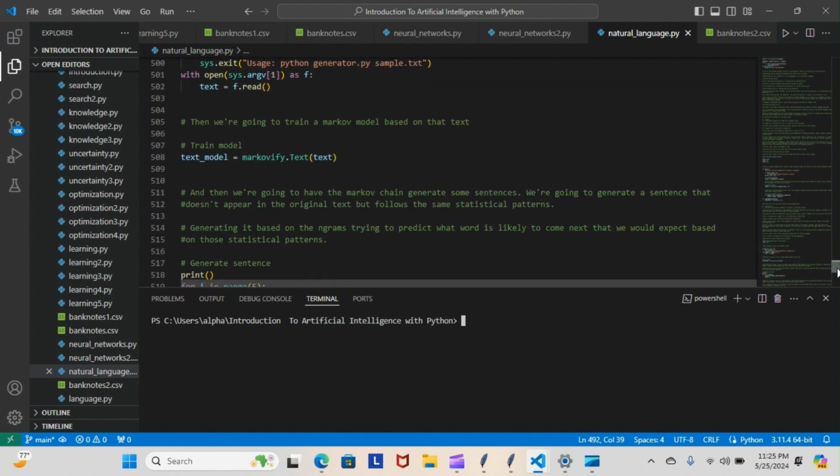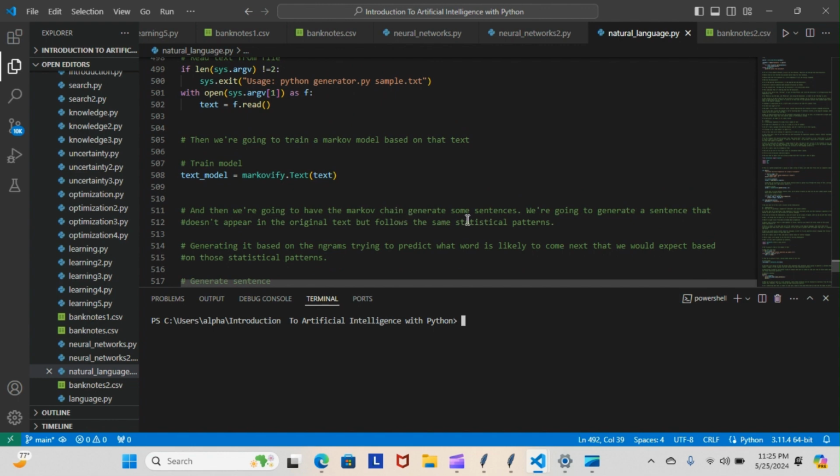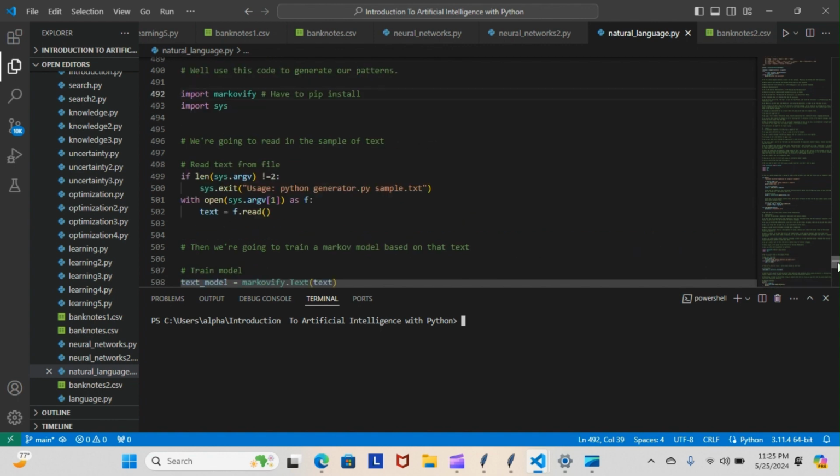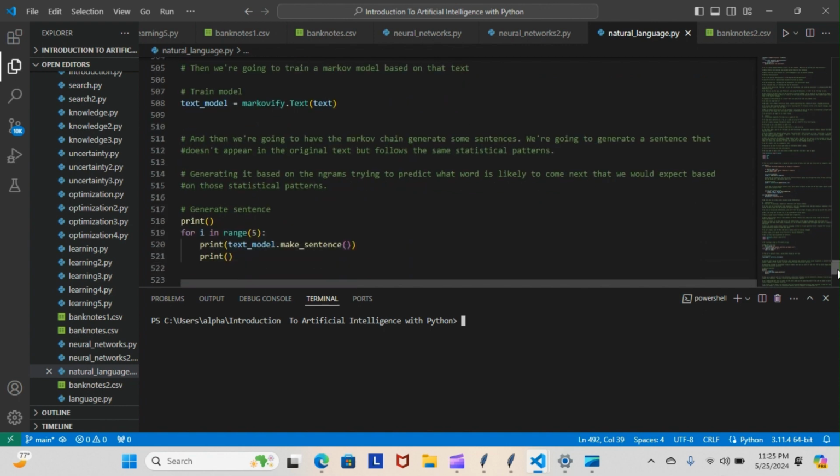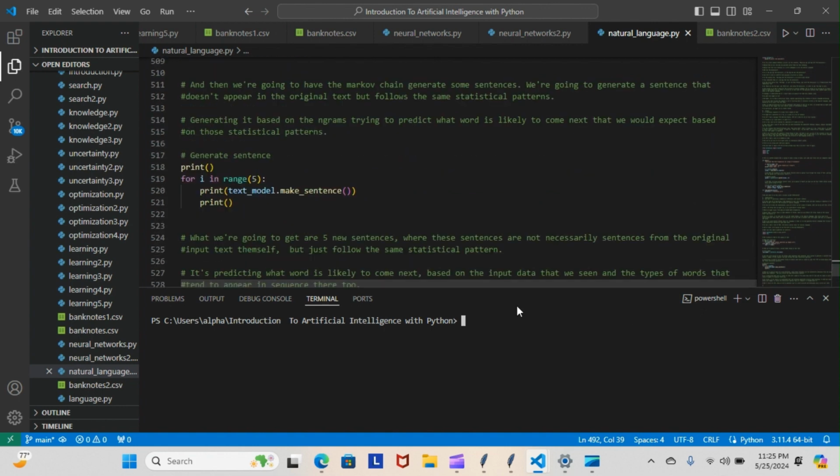Then we're going to train a Markov model based on that text, and this is how we train the model here. And then we're going to have the Markov chain generate some sentences. We're going to generate a sentence that doesn't appear in the original text but follows the same statistical patterns, generating based on the n-grams, trying to predict what word is likely to come next, what we'd expect based on those statistical patterns. And this is how we generate our sentence here. So let's give that a try now before I actually read any further.